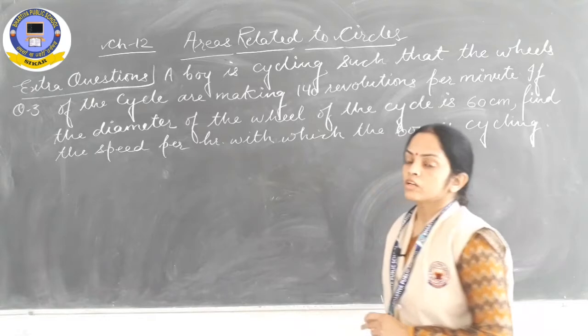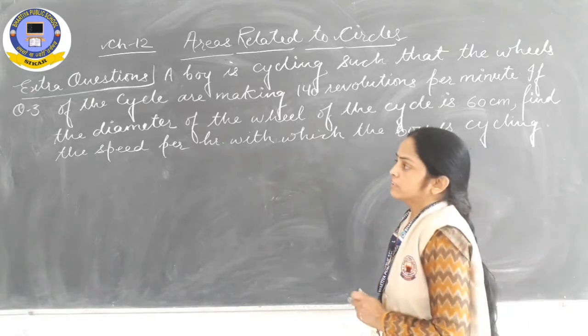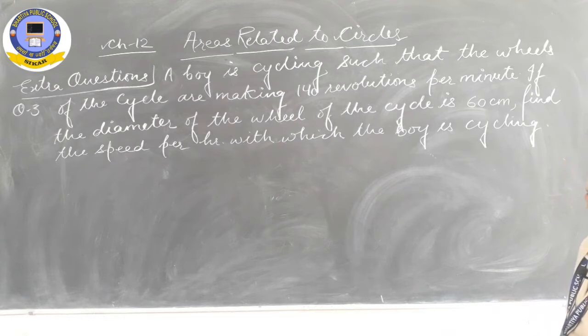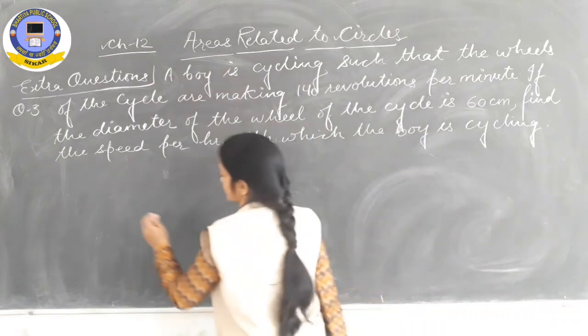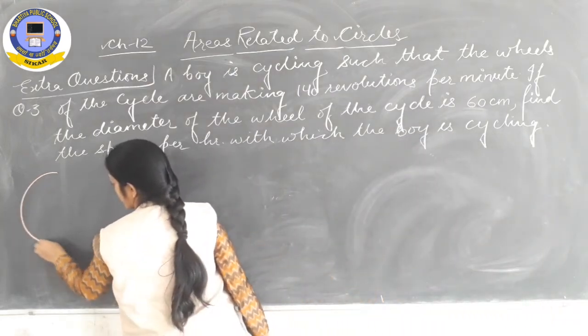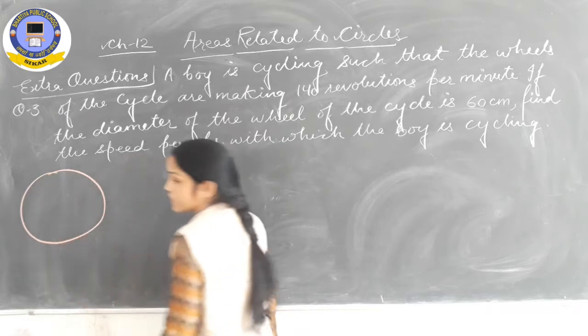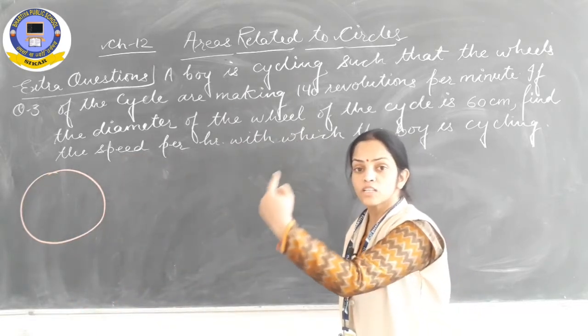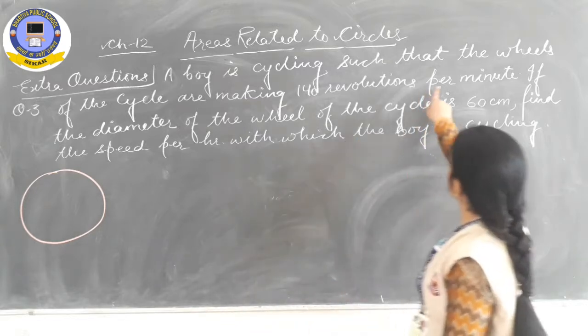Got it? Now have a look at this question. Third, a boy is cycling such that the wheels of the cycle are making 140 revolutions per minute. A boy is cycling in such a manner that this wheel of the cycle makes 140 revolutions, 140 rounds, in 1 minute. Okay.